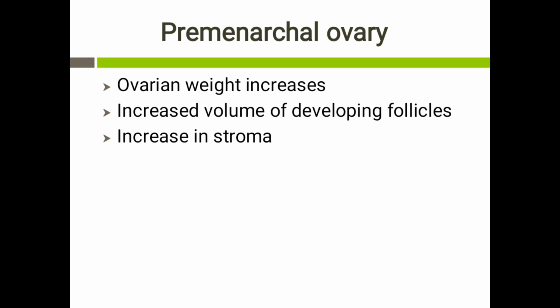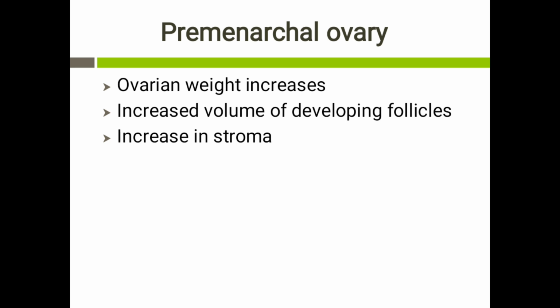From birth to menarche, the ovarian weight progressively increases, and this occurs due to an increase in the volume of the developing ovarian follicles as well as an increase in the stroma which surrounds these follicles. Now we are supposed to note over here that the number of ovarian follicles is not increasing.